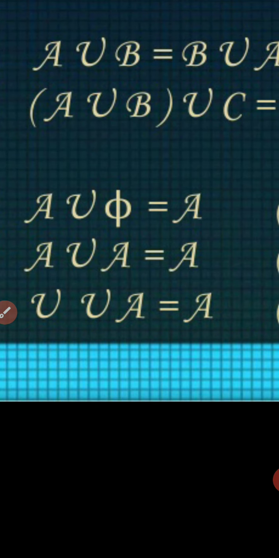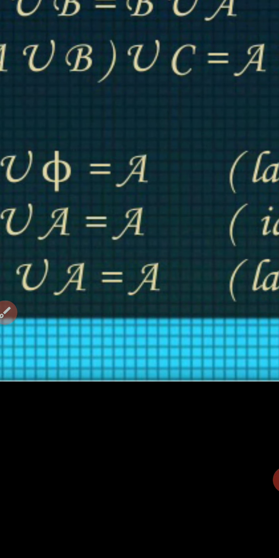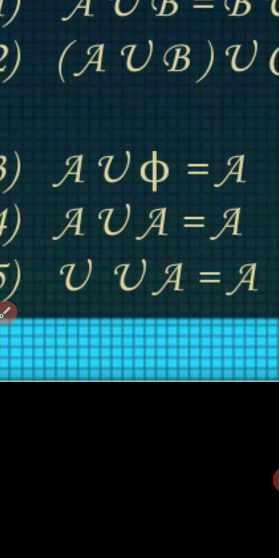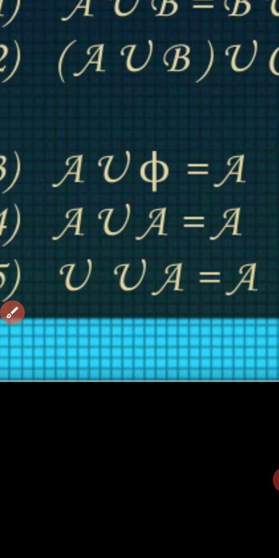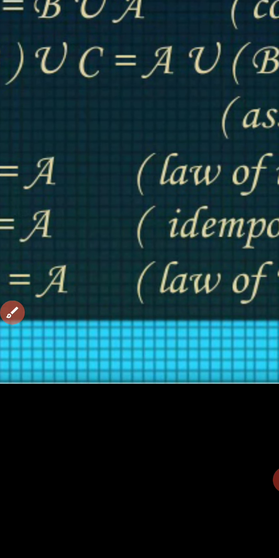Fifth one, union with a universal set: you will get U. Union with a universal set is the same set U. This is called law of union.